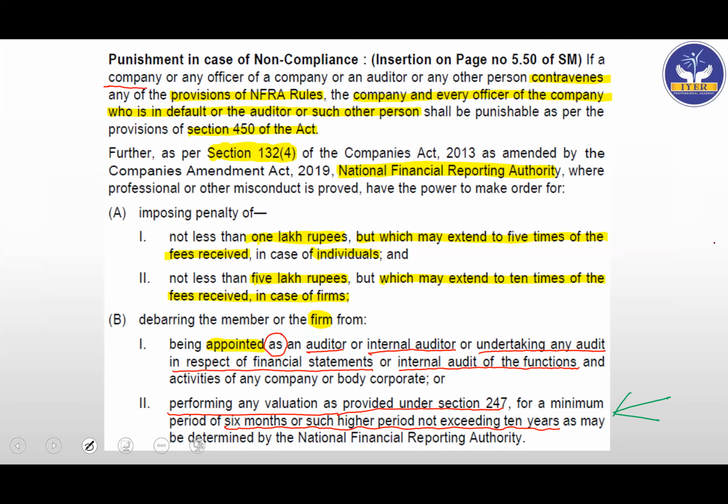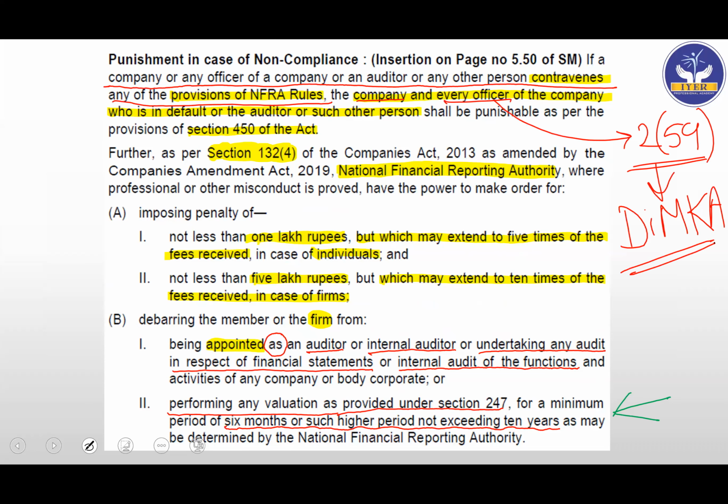So that is nothing but officer. Then every officer of the company who is in default, the auditor or such other person, shall be punishable as per the provisions of section 450 of the Act. So separate penalty provisions are provided. Further, as per section 132 subsection 4 of the Companies Act 2013 as amended by the Companies Amendment Act 2019, NFRA, where professional or other misconduct is proved, has the power to make orders for, and this was covered earlier as well.